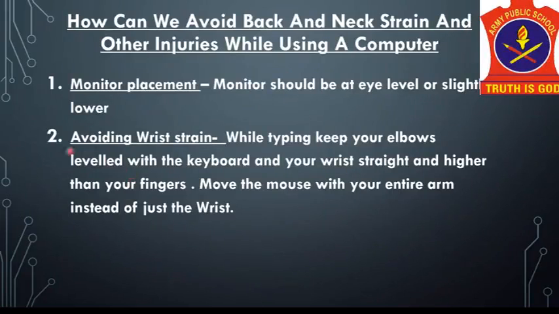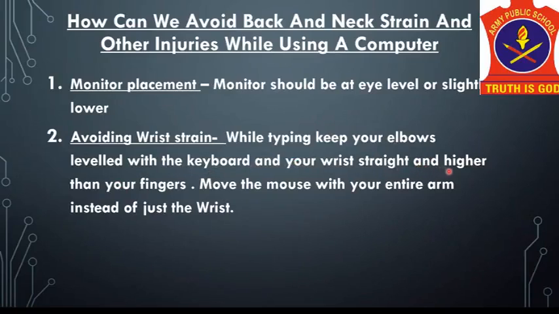So we can avoid these health issues by following certain precautions, like first of all the monitor placement. The top edge of the monitor should be at eye level or slightly lower than it. And for the wrist, we can keep our elbows leveled with the keyboard and the wrist straight and higher than the fingers.